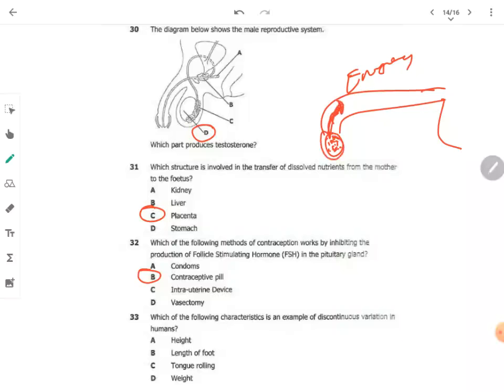Which of the following characteristics is an example of discontinuous variation in plants? Now, what do you know about discontinuous variation? Discontinuous variation has clear-cut categories, with no intermediates. It's also controlled by one or few genes or a pair of alleles. Now, which one is an example? It's the tongue rolling. Weight is not discontinuous but continuous. Height is continuous. Length of foot is continuous. Anything to do with size is continuous.